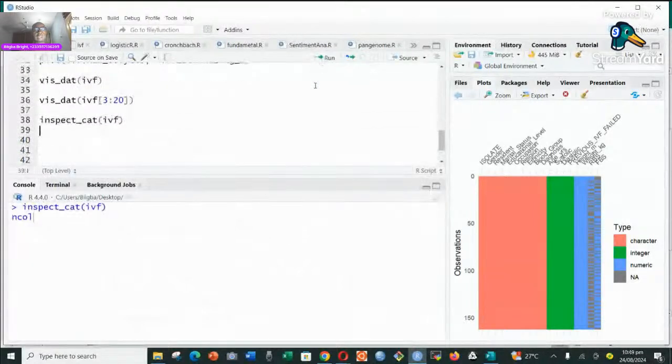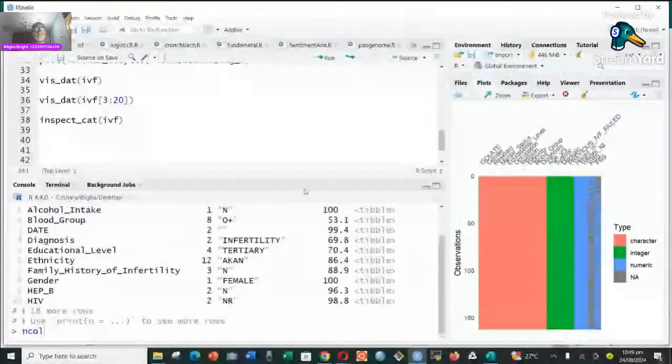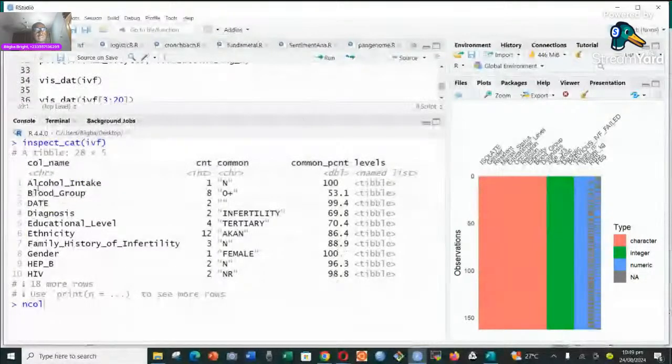So let's run that again, and it builds that for us. R will tell us that it cannot print all the rows. If we want to see all the rows, we have to print it, so we have to use print n. Now look at it: alcohol intake, we can look at the count, then the specific character, the NO, and then the percentage, the level, in that order.